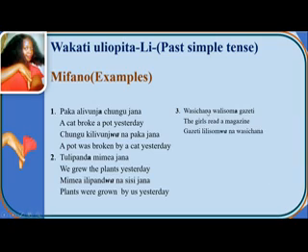Then from active to passive it will be gazeti lilisomwa na wasichana. Now I think from where I have started you are seeing a difference. It is just the matter of exchanging the subject and the action. The subject is a person who is doing something.